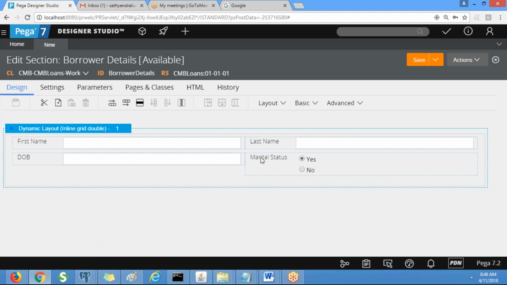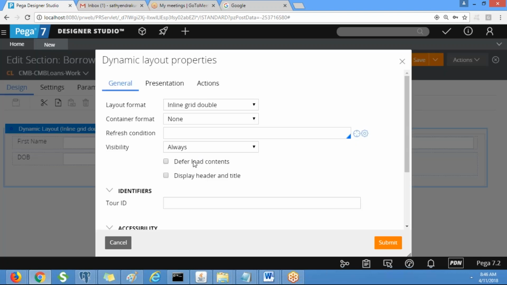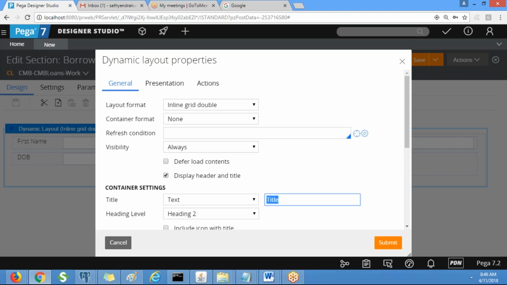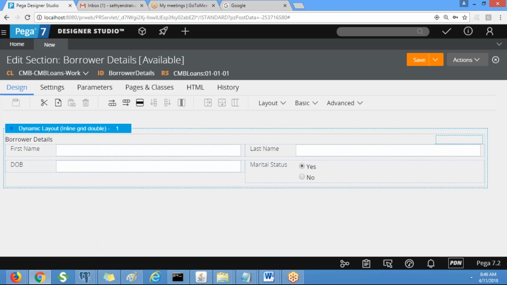This layout belongs to borrower. So put the layout name as borrower details. Clear? Below are borrower details, you can put it like that.